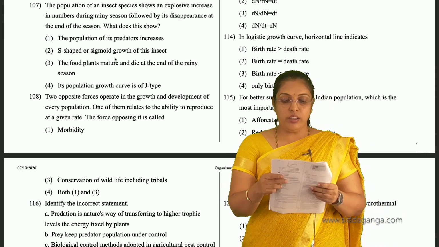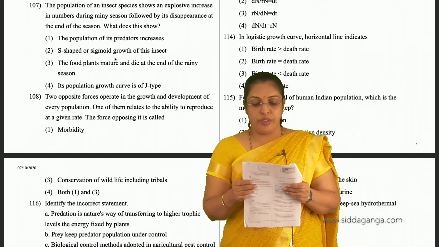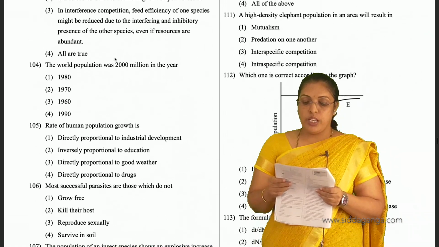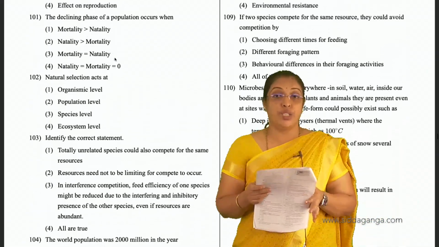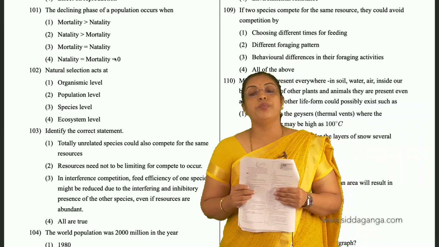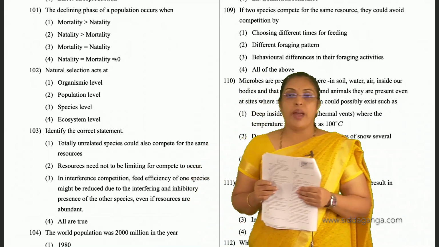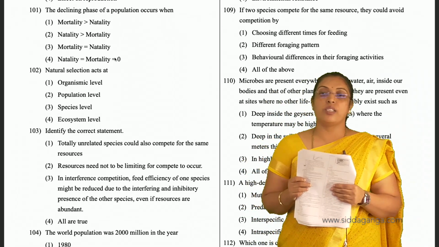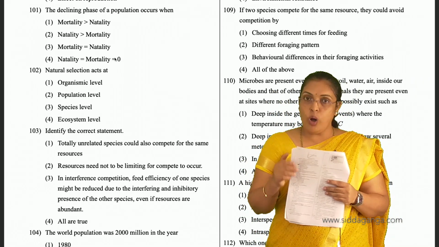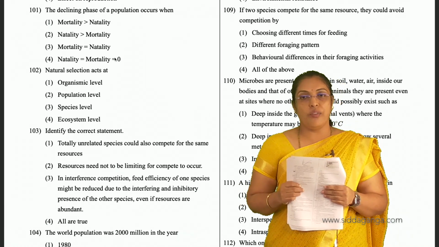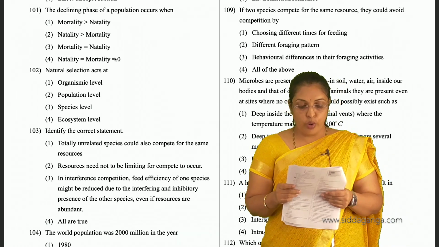Then coming to 109, if two species compete for the same resources, they could avoid competition by choosing different times for feeding, different foraging patterns and behavioral differences in their foraging activities. By doing all the three, they can avoid competition. So all of the above is the answer for 109.